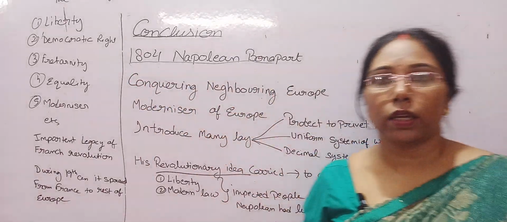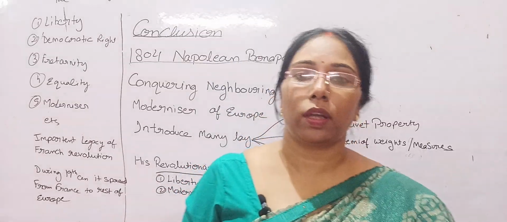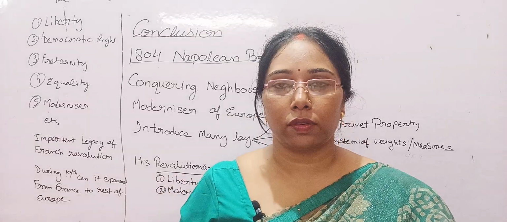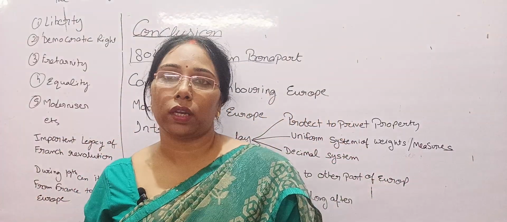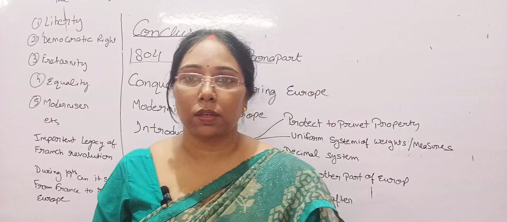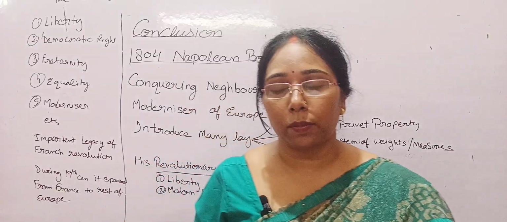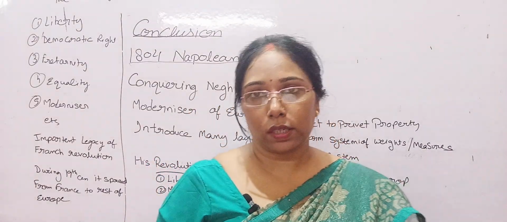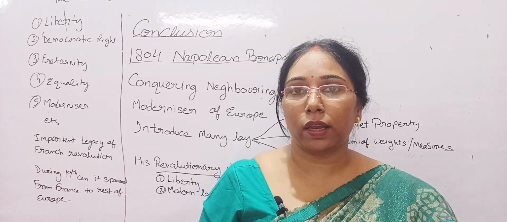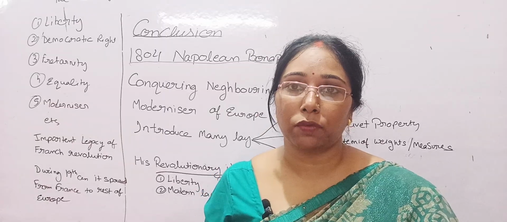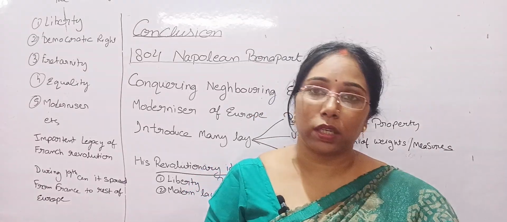Napoleon Bonaparte crowned himself emperor of France, and he set out to conquer the neighboring European countries, deposing the dynasties and placing one of his family members in each dynasty that was deposed by Napoleon. Why did he place one of his family members in that kingdom, in that dynasty which he conquered?